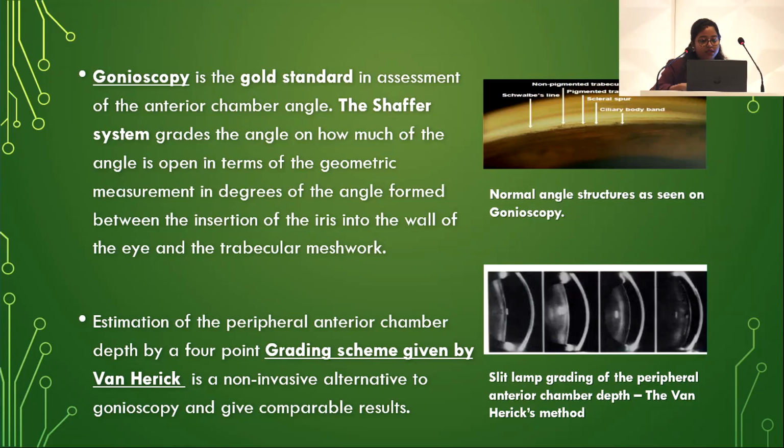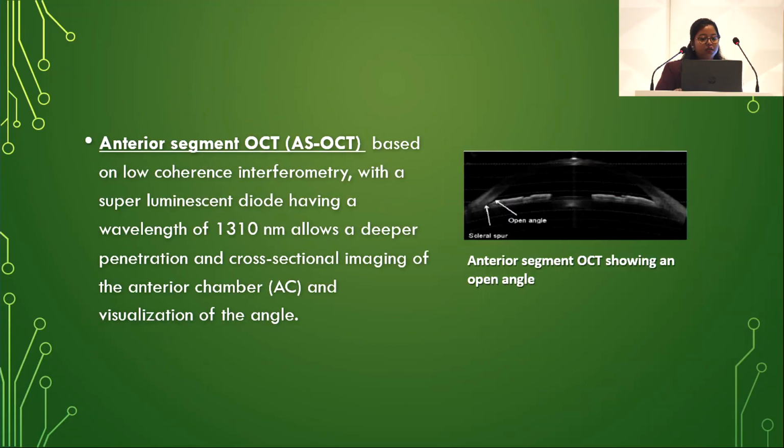Gonioscopy is the gold standard. The Shaffer system grades the angle on how much of the angle is open in terms of geometric measurement in degrees of the angle formed between the insertion of iris into the wall of the eye and the trabecular meshwork. Estimation of peripheral anterior chamber depth by a 4-point grading scheme given by Van Herrick is a non-invasive alternative to gonioscopy and gives comparable results.